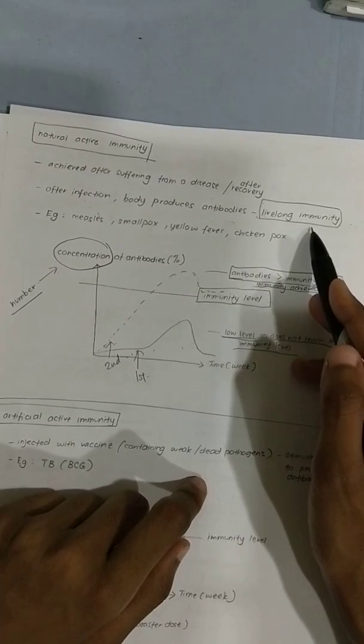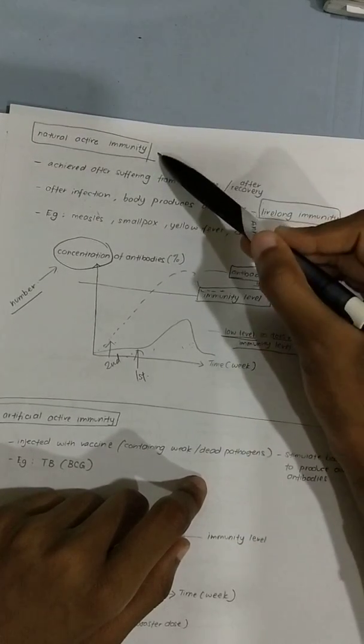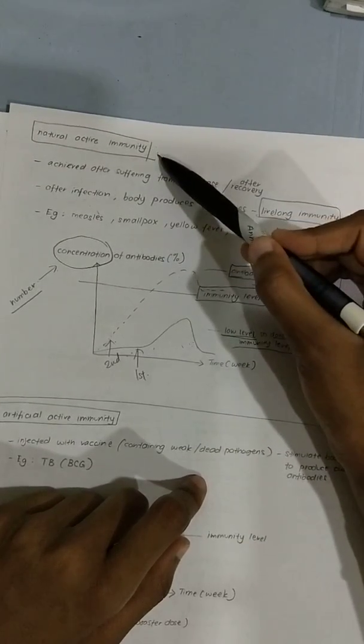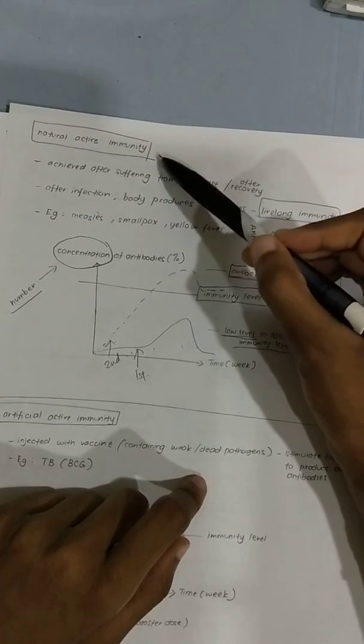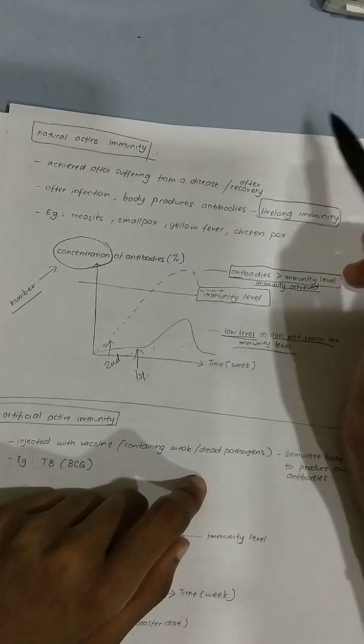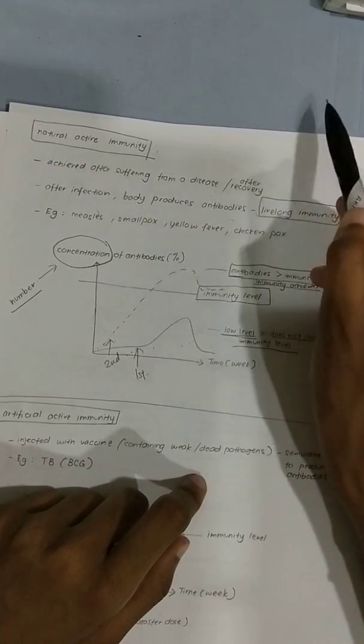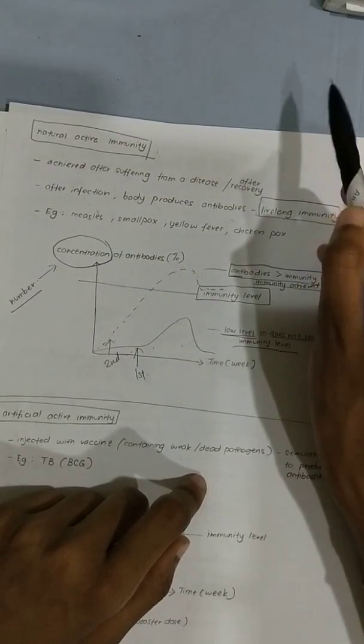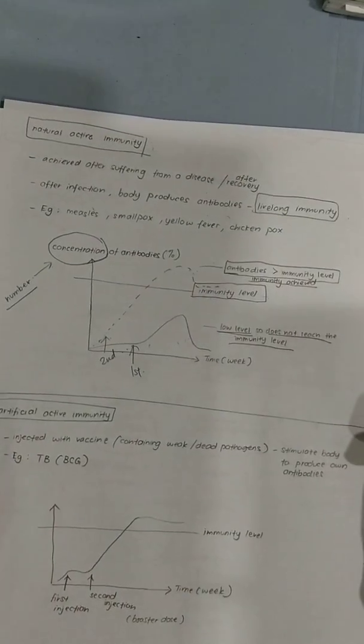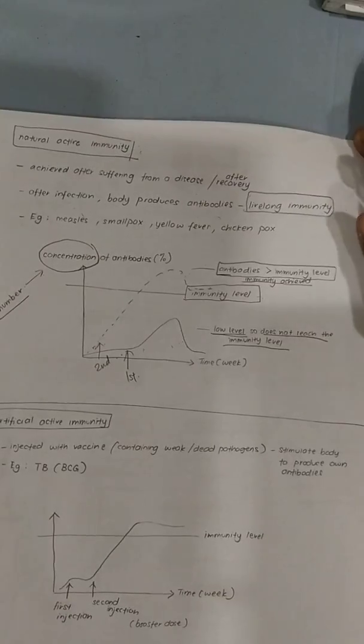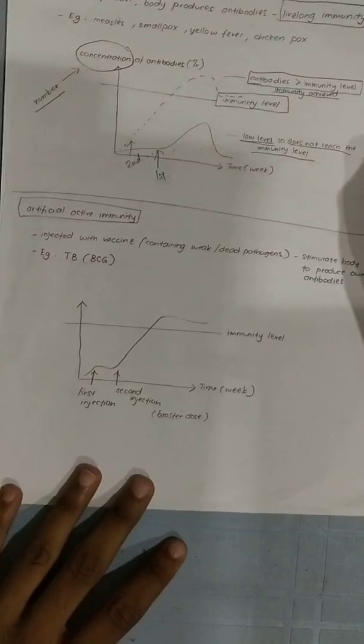Okay? Can understand? That's called natural active immunity, meaning I produce my own antibodies only from the second time onwards. The first time I have to fall sick, I have to go through recovery. Okay, that's natural active immunity. Understand? Next, artificial active immunity.